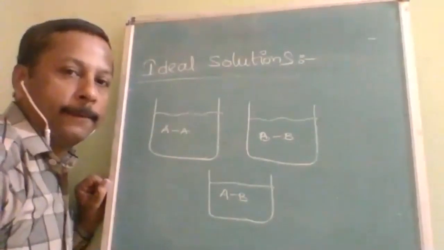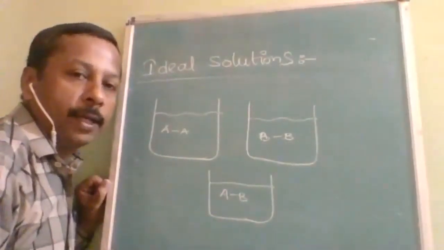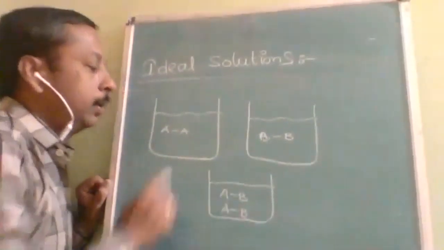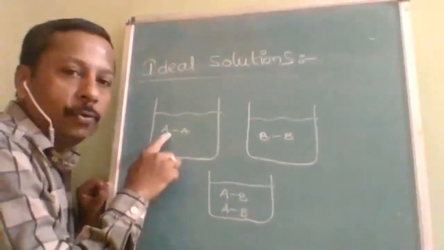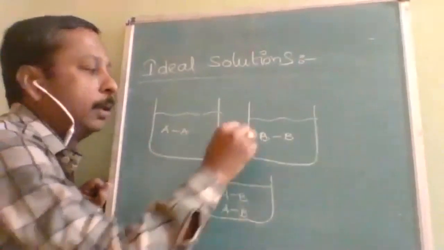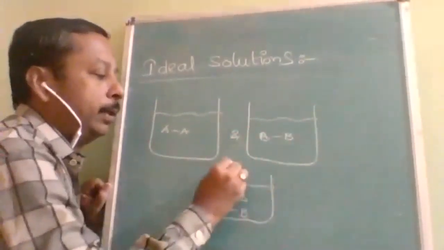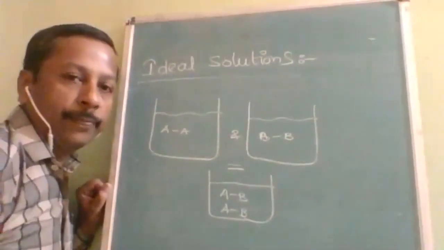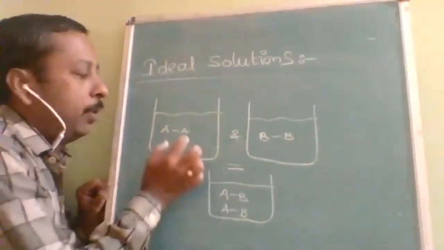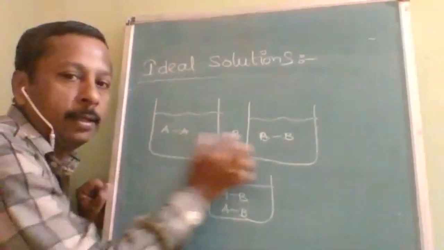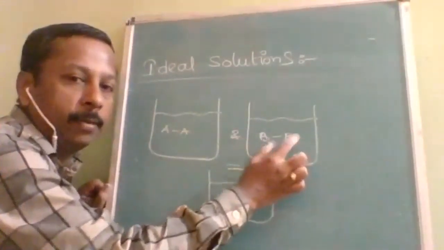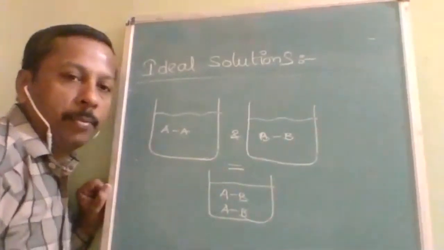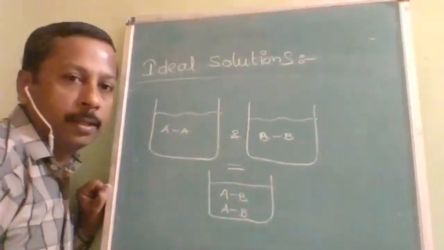Okay. Now, a solution is said to be ideal when the attraction force between A and A, and B and B, is exactly equal to that between A and B. Is it understood? So the bond energy between A and A plus bond energy between B and B, divided by 2, should be equal to the bond energy between A and B.